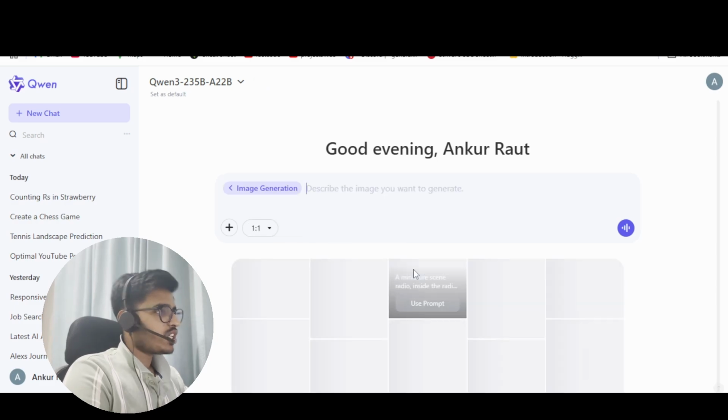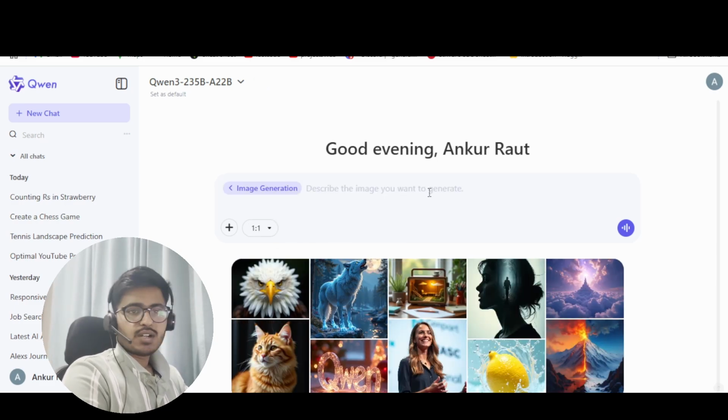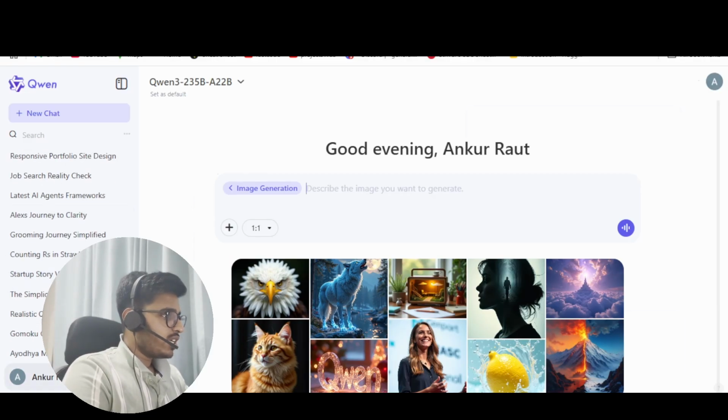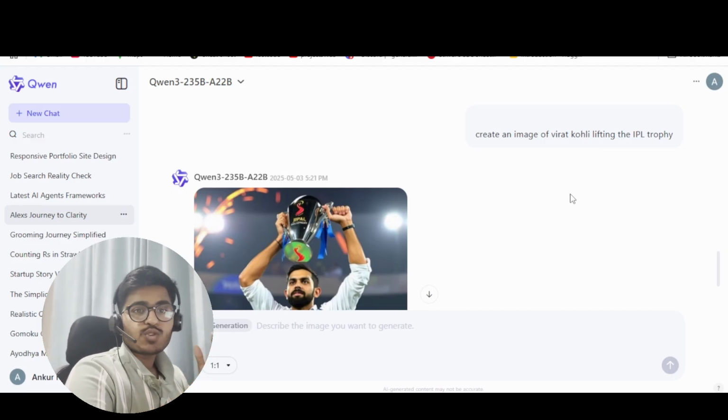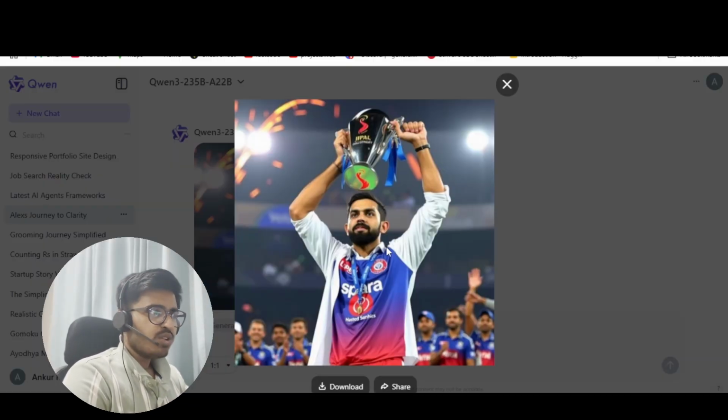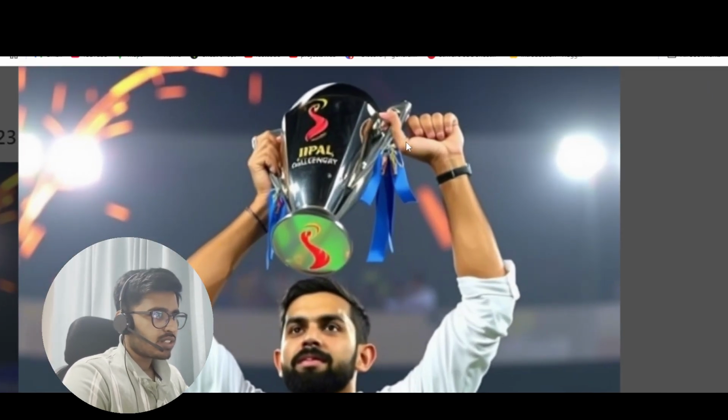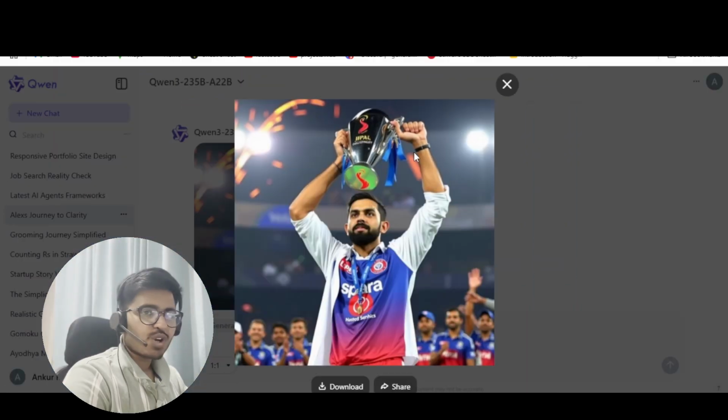Then of course there's an image generation feature, which I think even GPT has it now. So no big deal, but you can definitely generate an image. But mind you, the quality of this image is not that good. You can see I have an example over here where I said create an image of Virat Kohli lifting the IPL trophy, and you can see the image is good, but it is not up to the mark. I would say the hand over here does not actually follow any physics or biology, and this does not look like Virat at all.